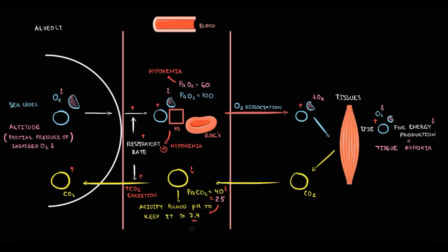So let's explain why decrease in carbon dioxide causes increase in blood pH. When our body cells make energy, they produce CO2 as a waste product. This carbon dioxide in the blood doesn't just float around.